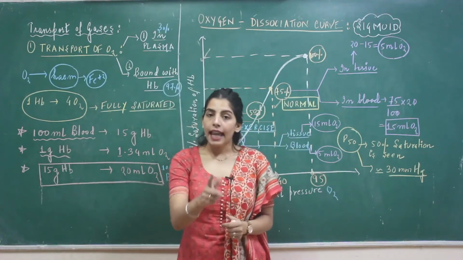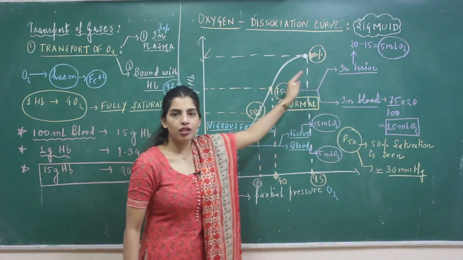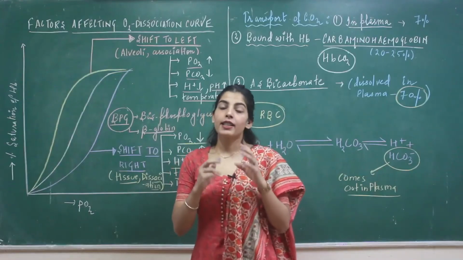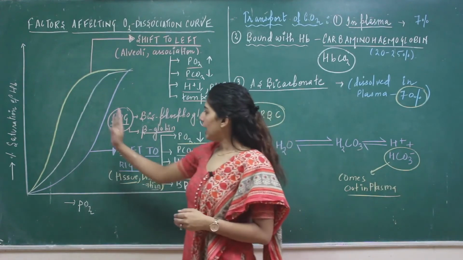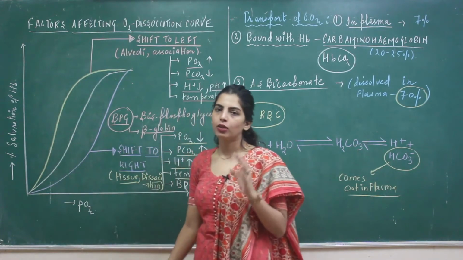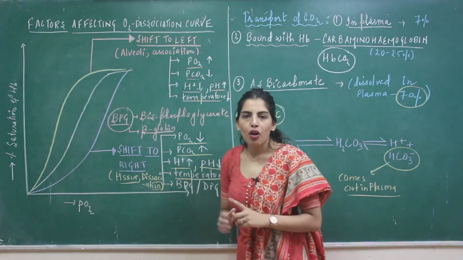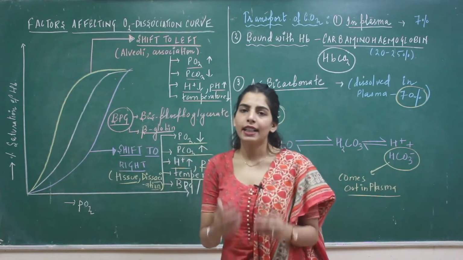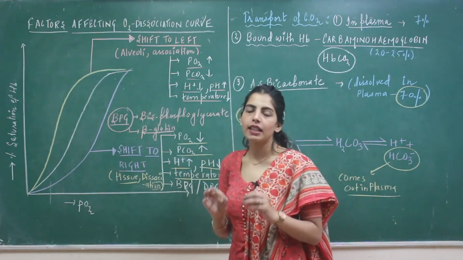Now what we are going to see next are the different factors which can shift the sigmoid oxygen dissociation curve to the right or to the left. Let's look at the different factors that can shift the curve either towards the right, which I have shown with the purple color, or towards the left, which I have shown with the yellow color. I would want all of you to please remember just the different factors for right, because shift to left will be exactly opposite.